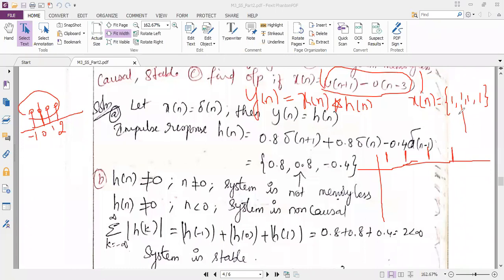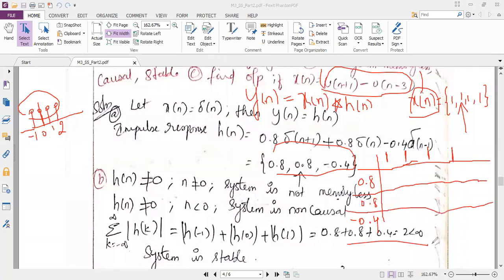Then I am performing convolution of x of n with h of n. H of n is over here. So it is 0.8, 0.8, 0.8, minus 0.4, minus 0.4. So you know what I am doing here. The convolution shortcut method I told you to verify your answer, we can follow here and complete the convolution instead of method 1, method 2, etc.